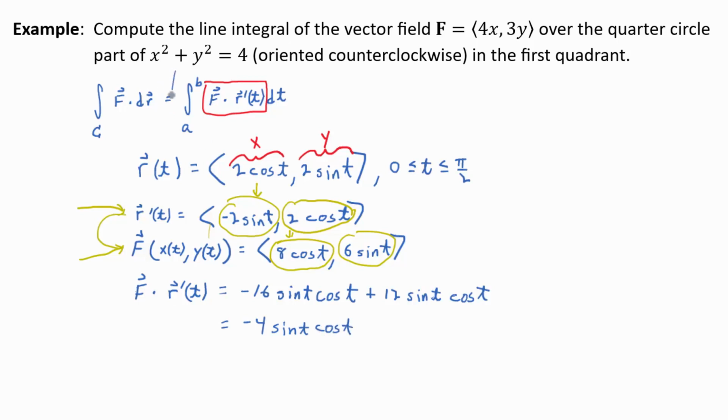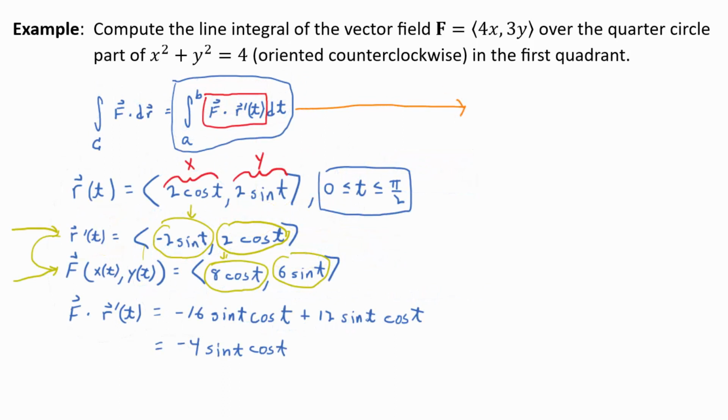So again, we let the formula tell us what to do. There are certain things you have to memorize. You have to memorize the formula. But then don't memorize a recipe of steps. Let the formula tell you the steps. So we've got our integrand, right? And we know our a and our b, the limits on t. So let's set this thing up and evaluate it.